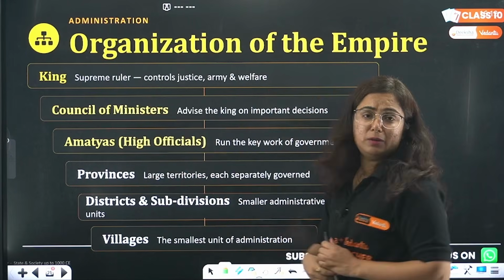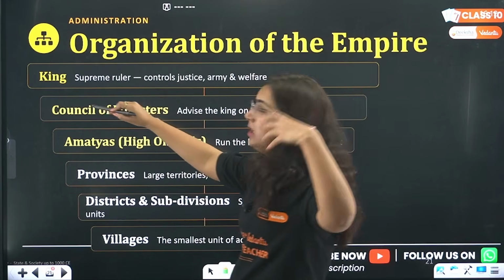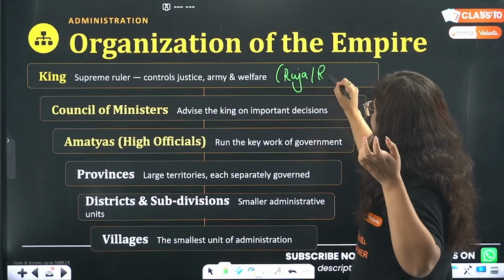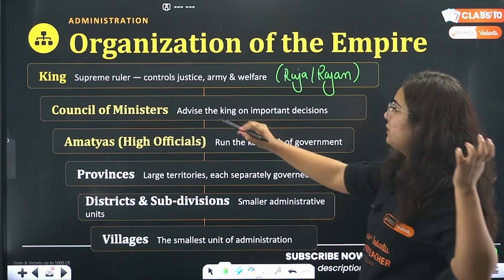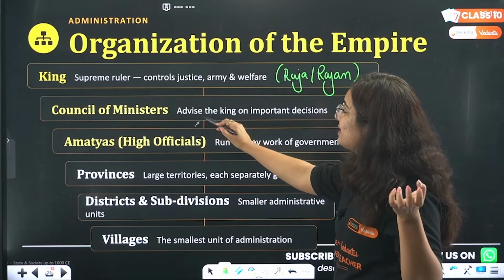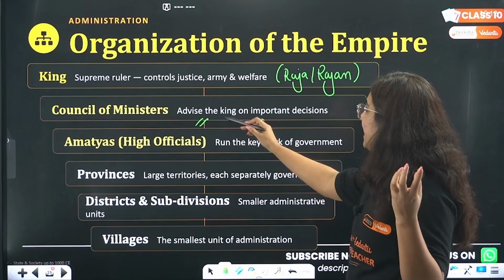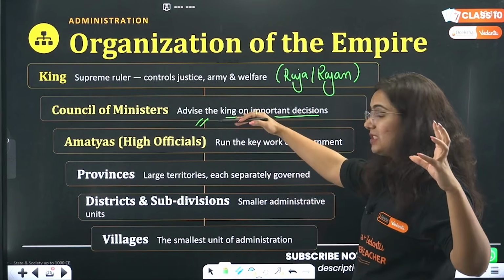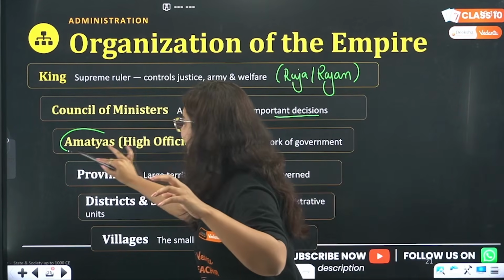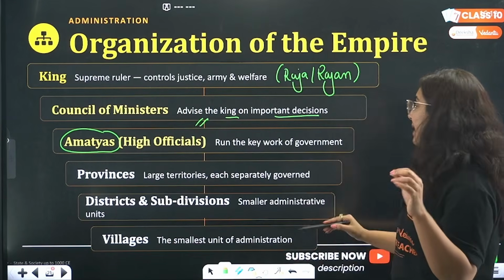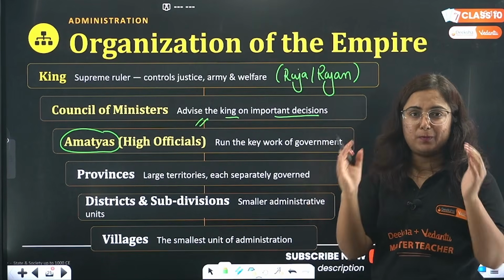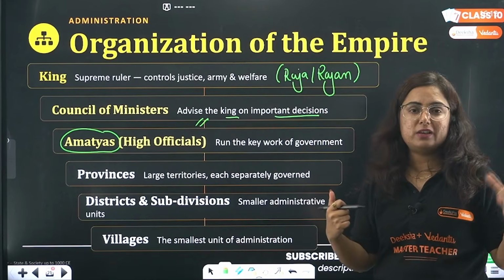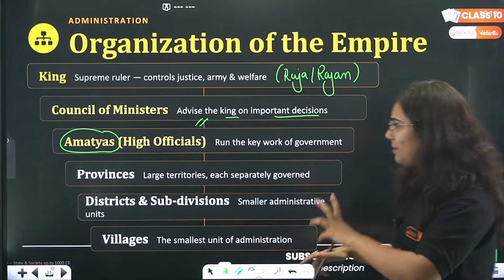Now the organization became like this: there is a king as the supreme ruler, which is known as Raja or Rajan. Then there is the administrative system. Below him there is a council of ministers who advise the king on important decisions. The highest officials in these ministerial posts were referred to as amatyas. What were they referred to as, bacha? Amatyas, who actually run the main purpose of government, talking about the political affairs regarding the nearby territories and all that. Okay, so they were referred to as amatyas.